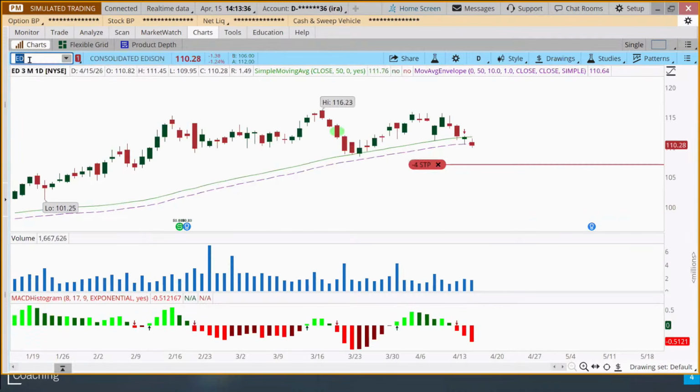This is Consolidated Edison. And we got a red arrow here yesterday, and the MACD was red. So again, this one, we should have done this yesterday, and I would encourage all of you to go through your daily routine. Every single day you're looking at this. Typically for me, I'm just looking at it on Wednesday because this is when we meet, right? So yesterday is probably when we should have done what I'm going to show you today, but we'll do it today just because we're in class today.